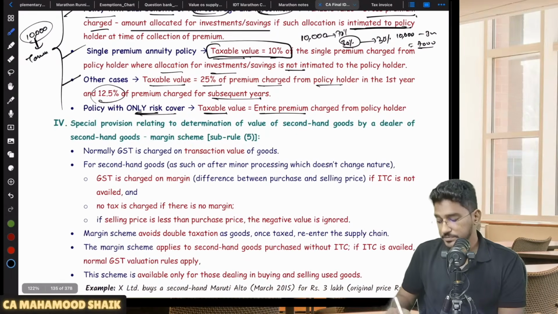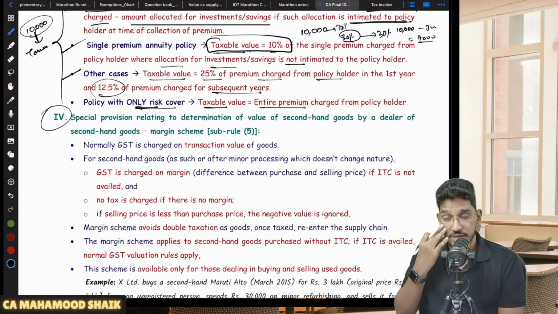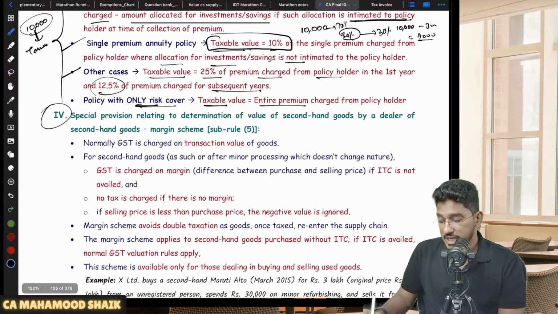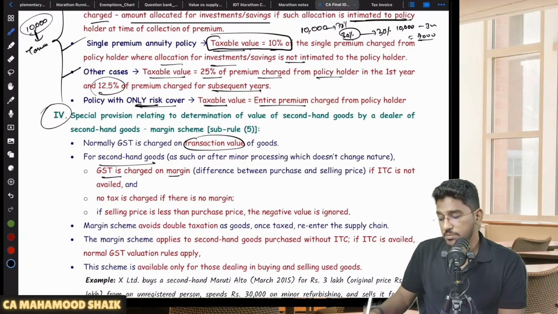Understood. Next, second-hand goods, this also we will try to cover. In case of a dealer of second-hand goods, for him also a separate valuation option has been given. So in case of second-hand goods dealers, normal GST can be charged on the transaction value, or for second-hand goods, GST is charged only on margin. Sir, what is margin? Selling price minus purchase price.